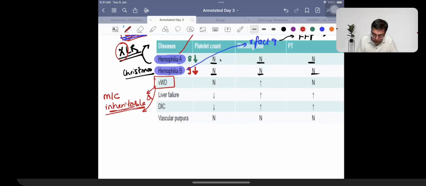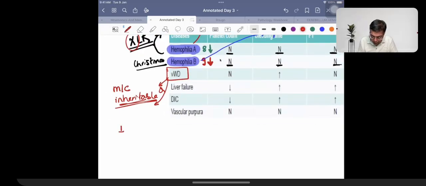Whenever we are talking about von Willebrand disease, it is of three types. Type 1, type 2, type 3. Type 1 is most common. Good point is nature is kind to us. It is mildest. What's the problem over here?